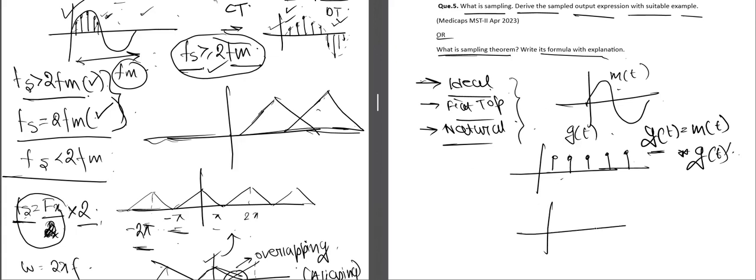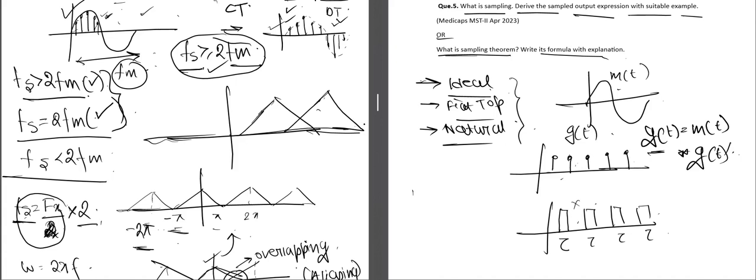What happens in flat top sampling and natural sampling is that in natural sampling, the pulses have a width. In this scenario the pulses didn't have a width. Here the pulses have a width of tau, and in that case also the signal gets multiplied with this signal. And in flat top sampling too, these pulses will get multiplied with this signal.